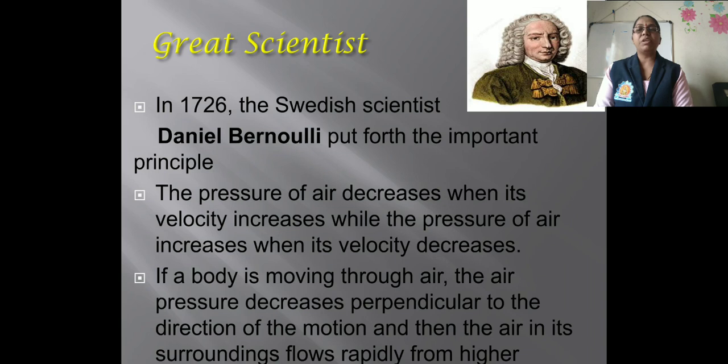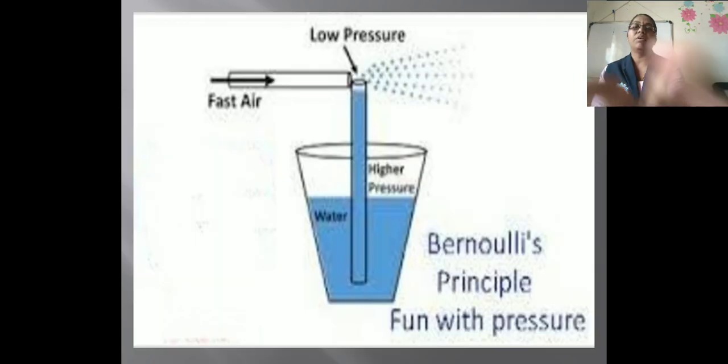The second principle is what? If a body is moving through air, the air pressure decreases perpendicular to the direction of the motion. Then the air in its surroundings flows rapidly from higher pressure to lower pressure. So according to this principle, there is one activity. Let us see. From this activity you can understand Bernoulli's principle. So what is given in that activity?